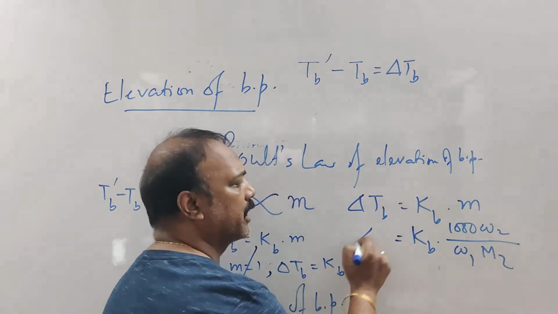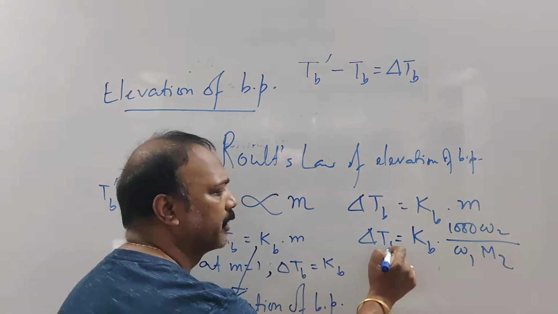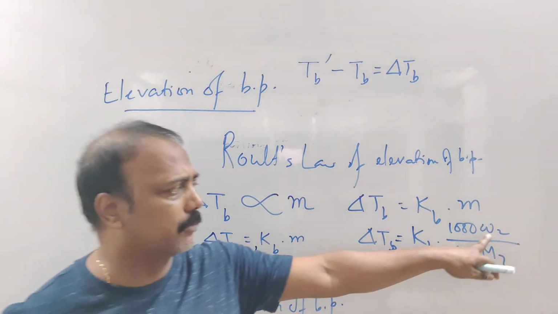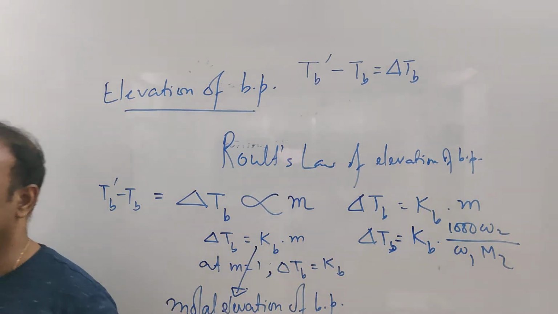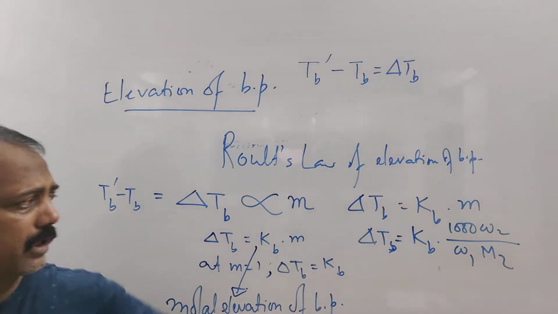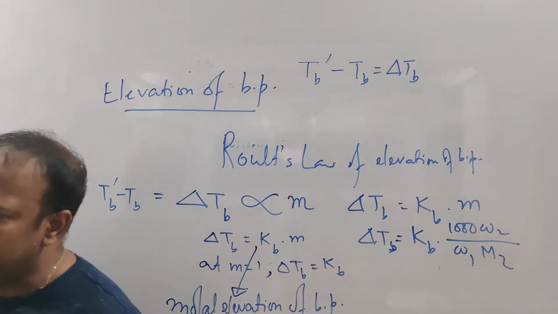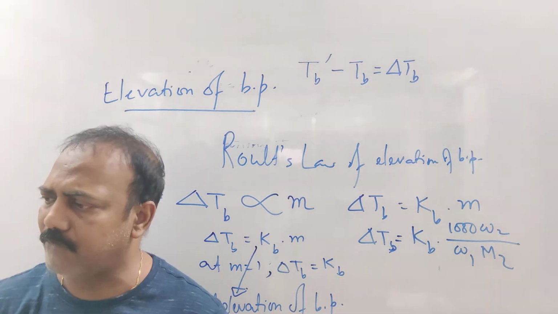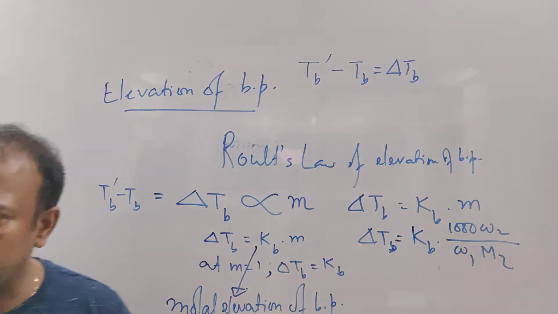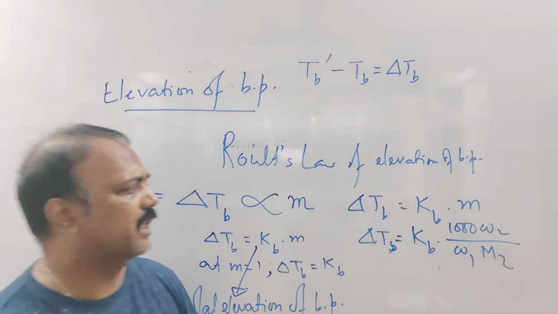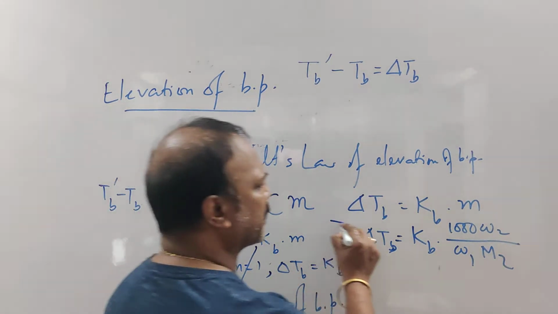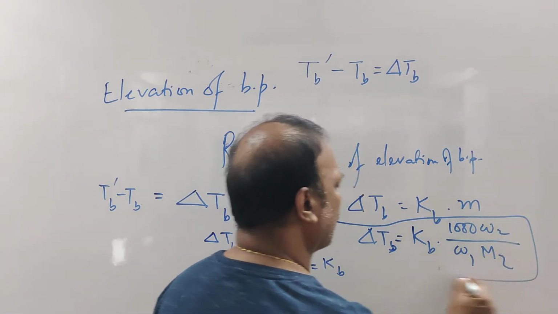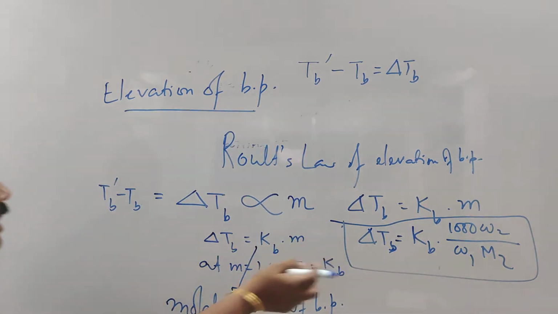What is W2? W2 is mass of solute. W1 is mass of solvent, obviously in gram. And M2 is molar mass of solute. So this is the expression for the elevation of boiling point. And obviously, what is delta Tb?